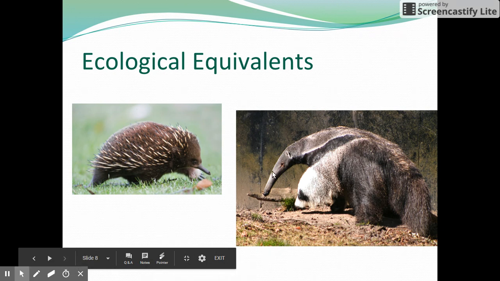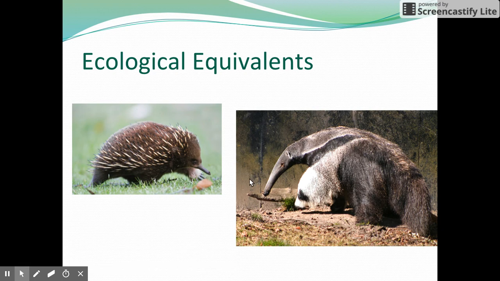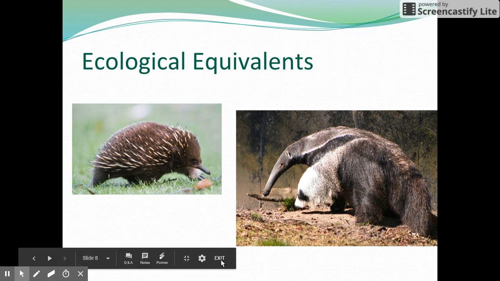And that's where we're going to end today. Just a lot of refresher on some basic terminology and basic interactions that we see in ecology.